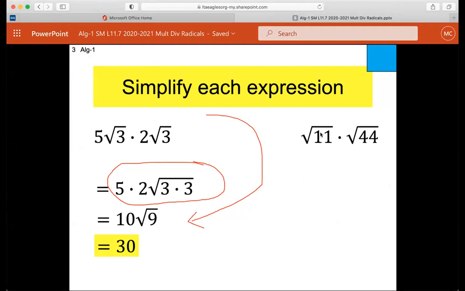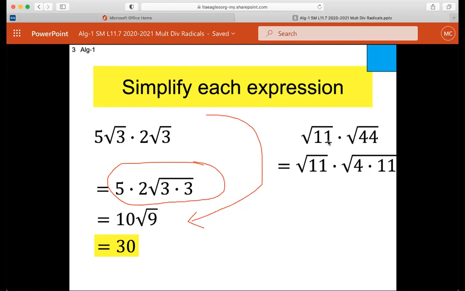Second one, outsides with outsides, insides with insides. Well, there's nothing on the outside. I guess 1. 1 times 1 is 1. So not much going on with the outside. 11 times 44. Now this is the better question. Should I multiply 11 times 44, or should I leave that as 11 times 44 and break each one of those down? So there's no hard, fast rule. You're going to see me doing this one slightly differently. And the reason why is because if I multiply 11 times 44, I get this big honking number, and then I have to simplify that.